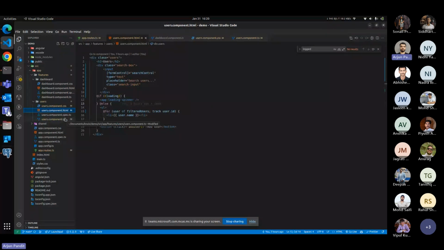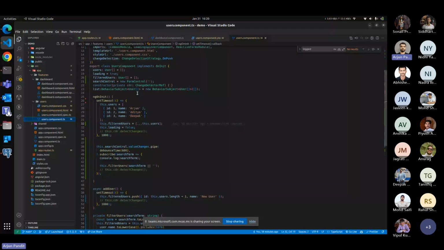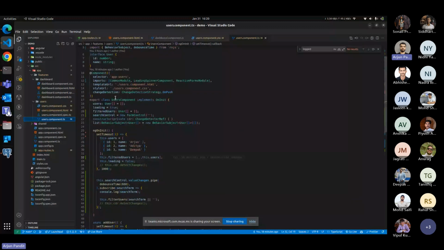Okay, let me just clear up why it's not working. Basically, we are using the change detection cycle. Angular by default detects the changes on every check. Now, if we add the change detection strategy, it stops this default functionality and only detects the changes if we use detectChanges.